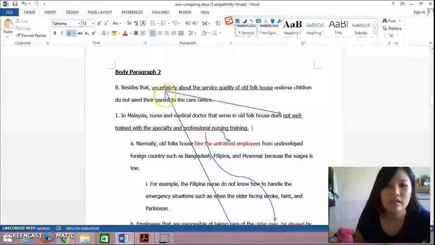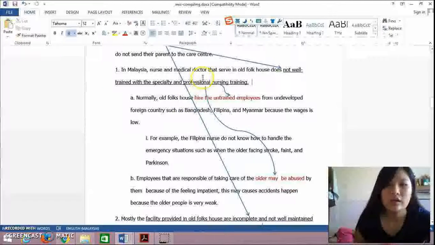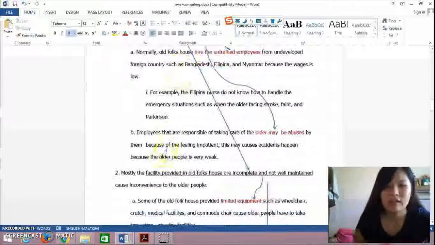The topic sentence for the second body paragraph is uncertainty about the service quality of Oxford House. From this topic sentence, it elaborates to two supporting points: first, the nurses and medical doctors are not well trained with the specialty and professional nursing training, and second, the facilities provided in Oxford House are incomplete and not well maintained.